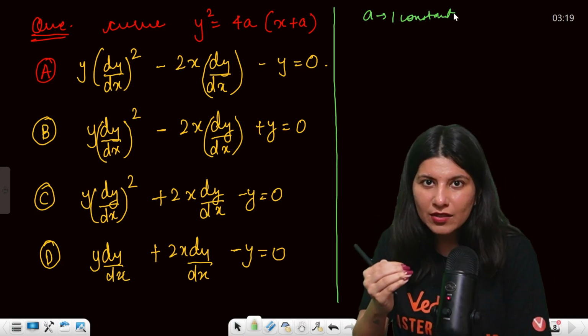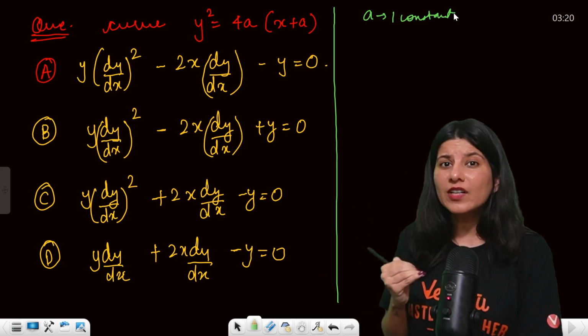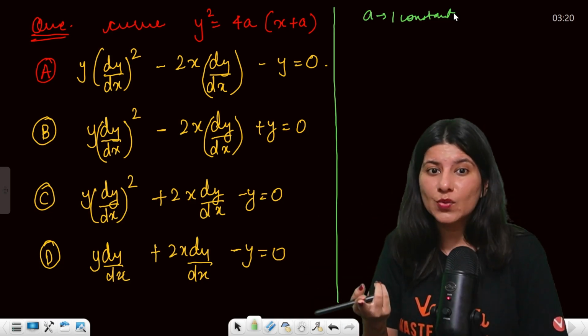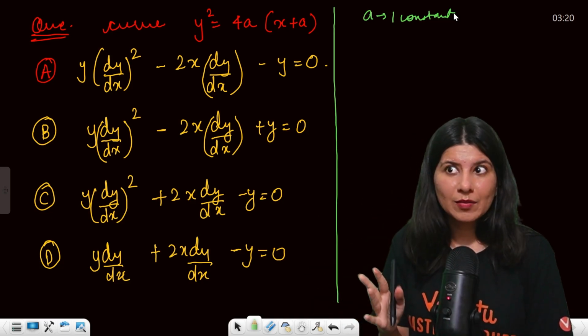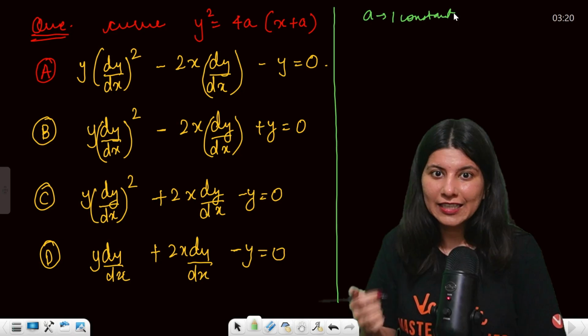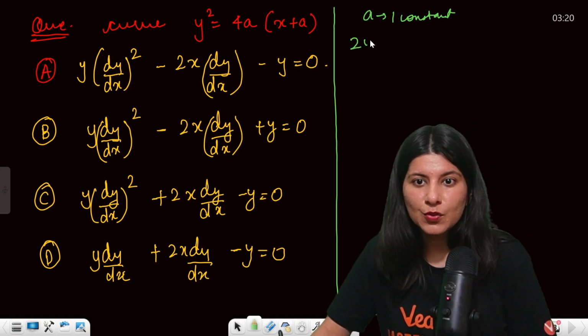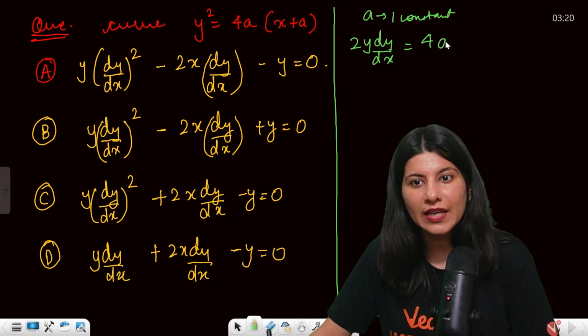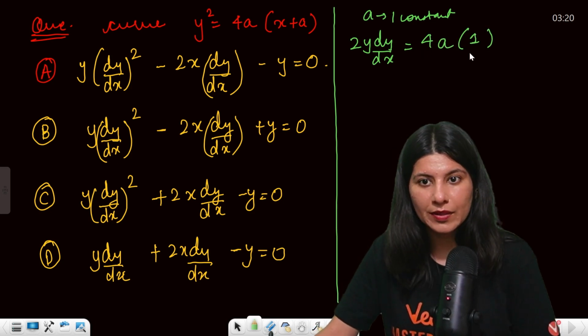You will get dy/dx. No further differentiation, because a second time would give d2y/dx square, and you don't want that because your order is 1. So 2y dy/dx equals 4a, since a is constant and the derivative of the bracket is 1.